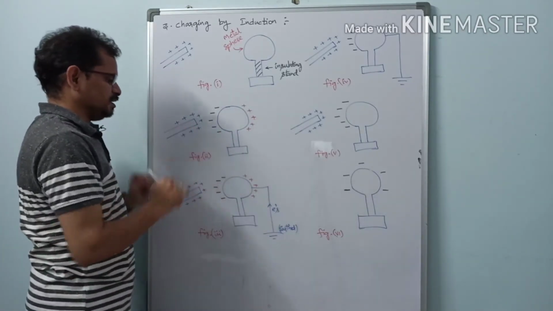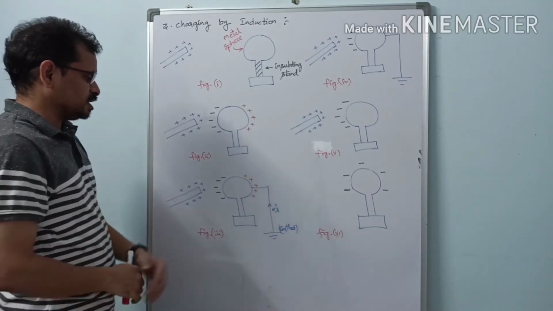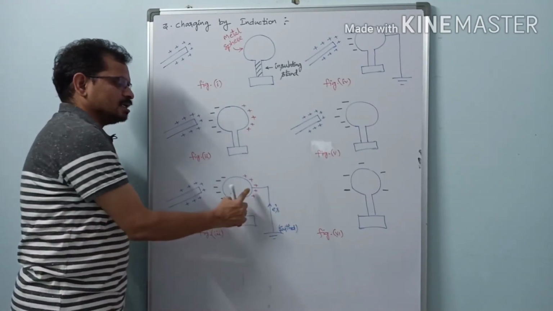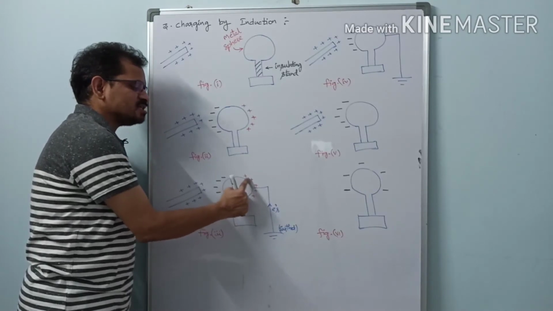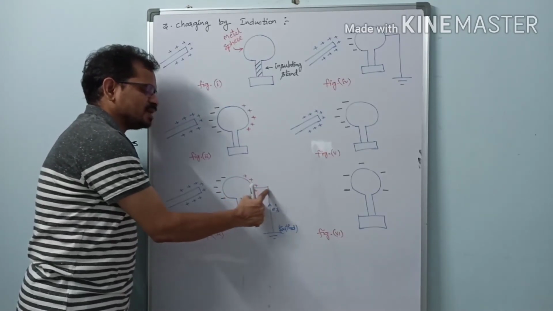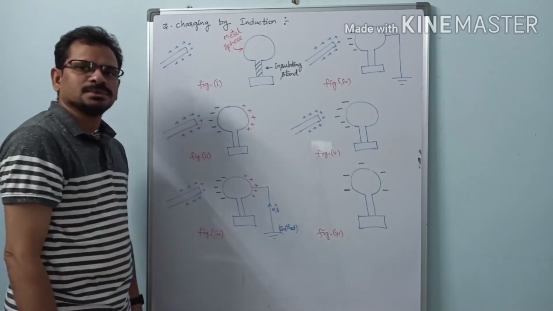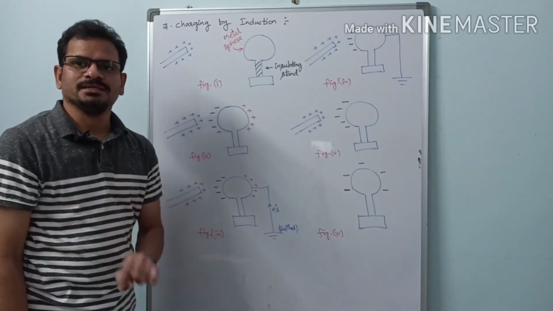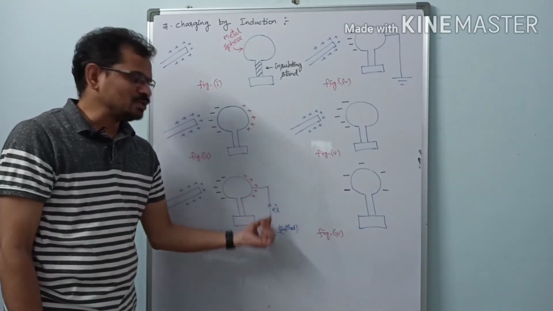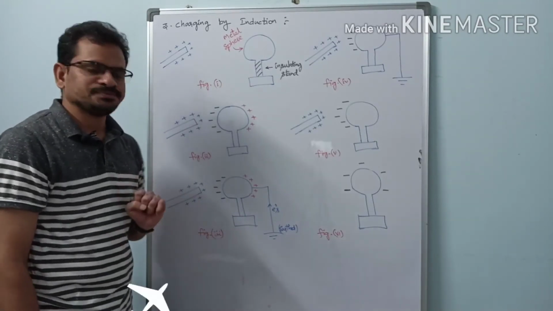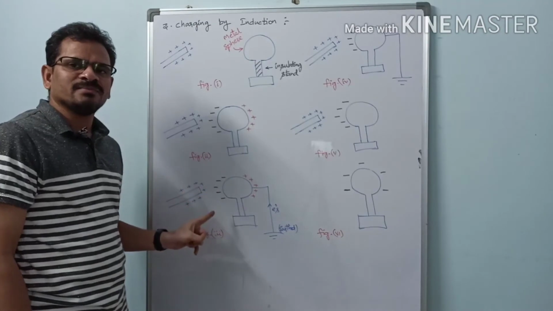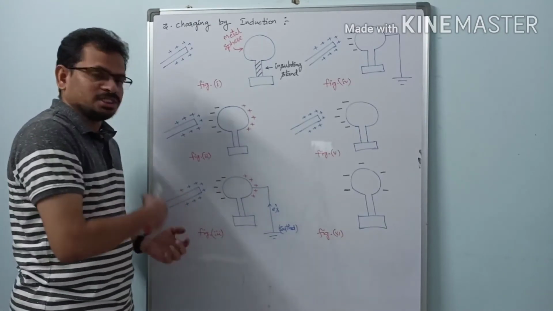Now this is the thing here. Next one, in figure 3, check this figure 3 here. Now what happens? Now we are connecting a metal wire to the surface which is having positive charges, and this wire is connected to earth. This process is known as earthing. If a charged body is connected to earth by some metal wire, this process is known as earthing. Negative charges are held firmly due to these positive charges here.